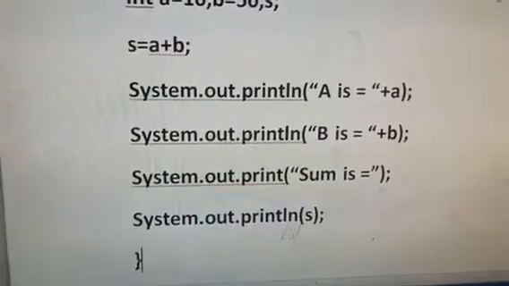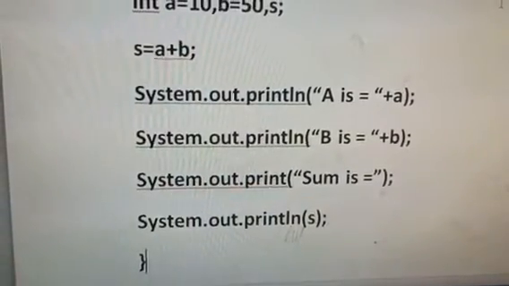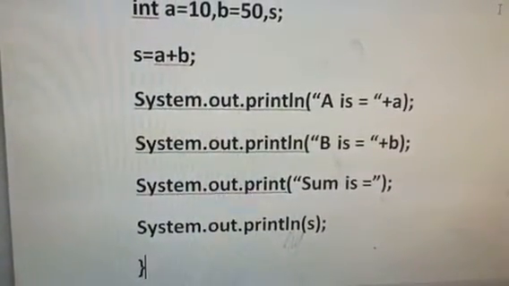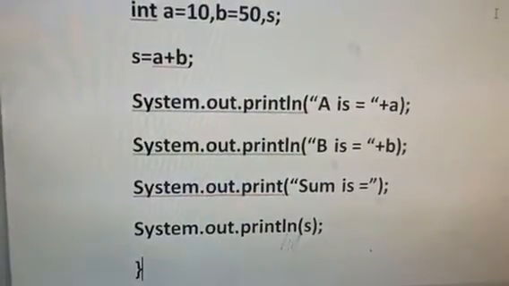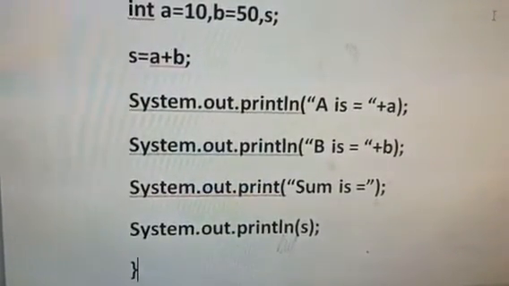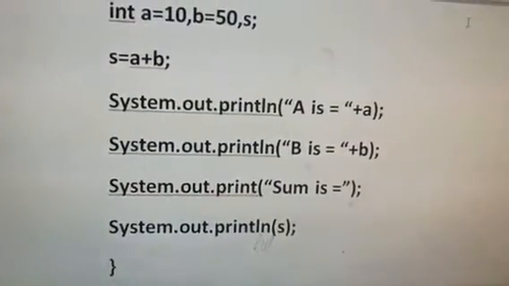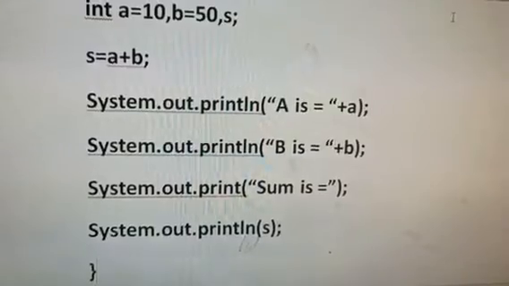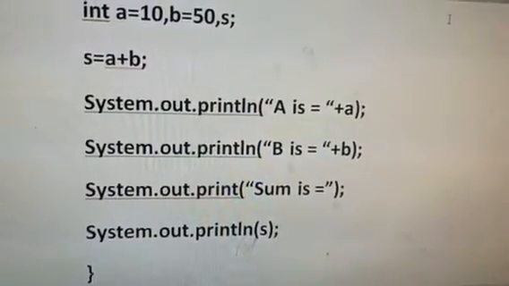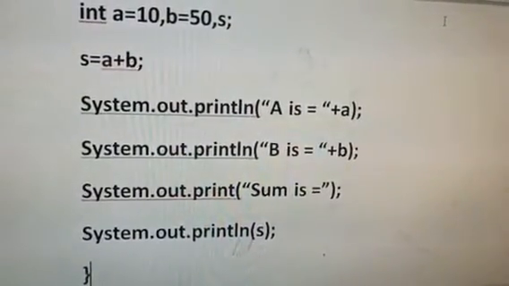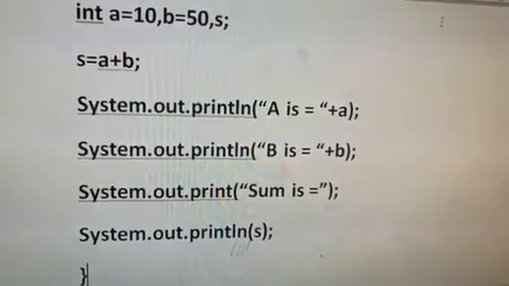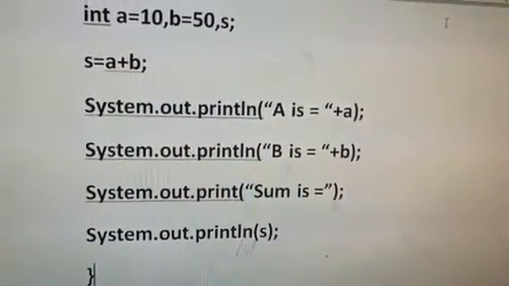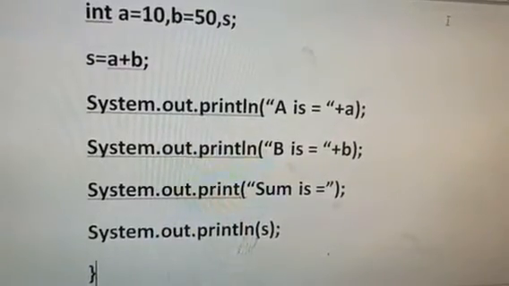Now in the third statement I am printing System.out.print within double quotes "sum is equals to". In this statement we are using only the print statement. That means after printing sum is equals to, your cursor will stay on the same line, at the next character place. In the next statement I have used System.out.println s.